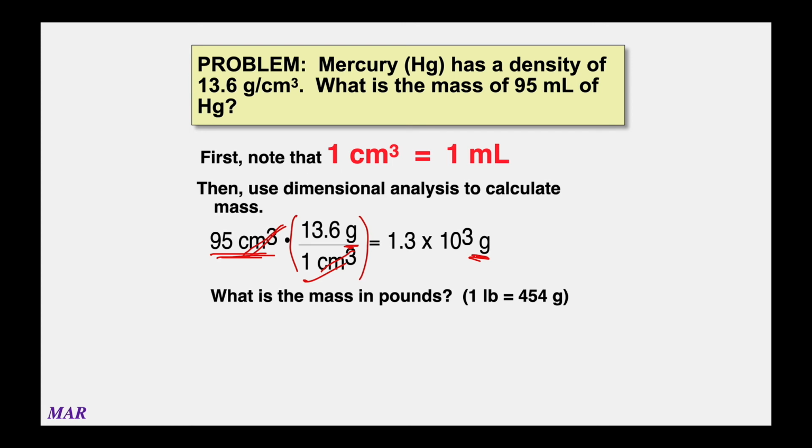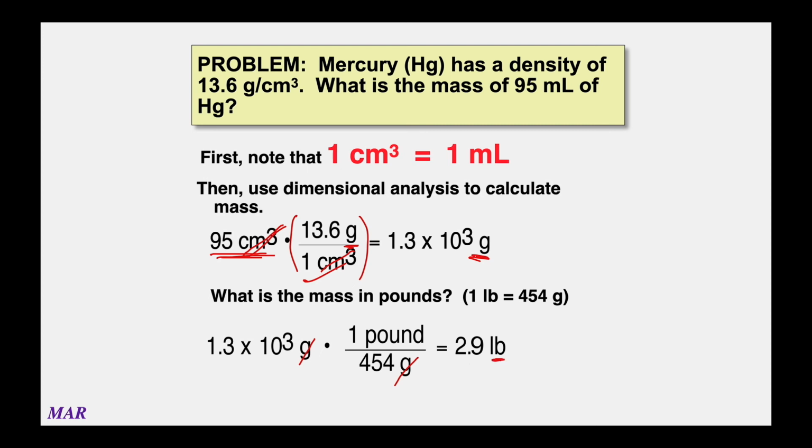Now, the second part, we need to figure out the mass in pounds, and you're going to need a conversion factor for that. If you happen to know the conversion factor, cool. If you don't, it's about 454 grams per 1 pound. So now what I would do is you're starting with grams, you want to cancel the grams, and you want to have pounds. So you'll put the grams on the bottom and pounds on the top. The 454 goes with the grams, so that goes on the bottom. Grams divided by grams cancels out. You've got just pounds. The abbreviation for pound is LB.